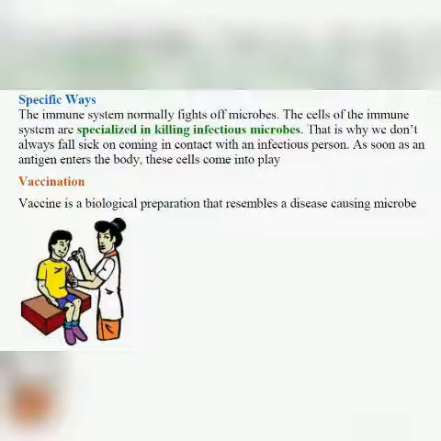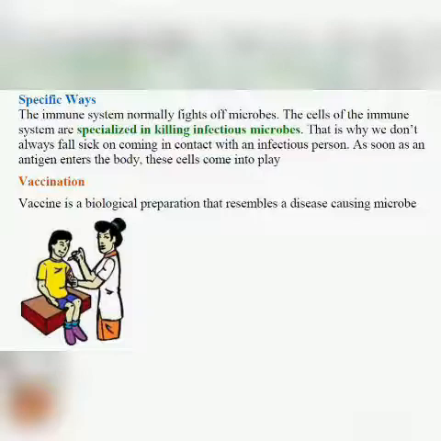Why? Because cold is caused by a virus. When that microorganism, the virus, enters the body, immediately your immune system becomes active, and the body produces certain cells and certain chemicals called antibodies.